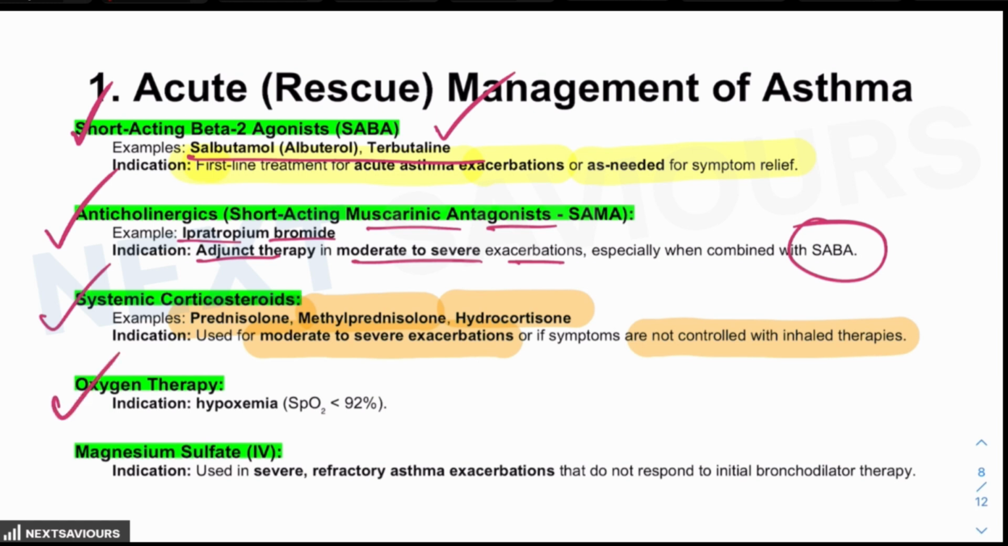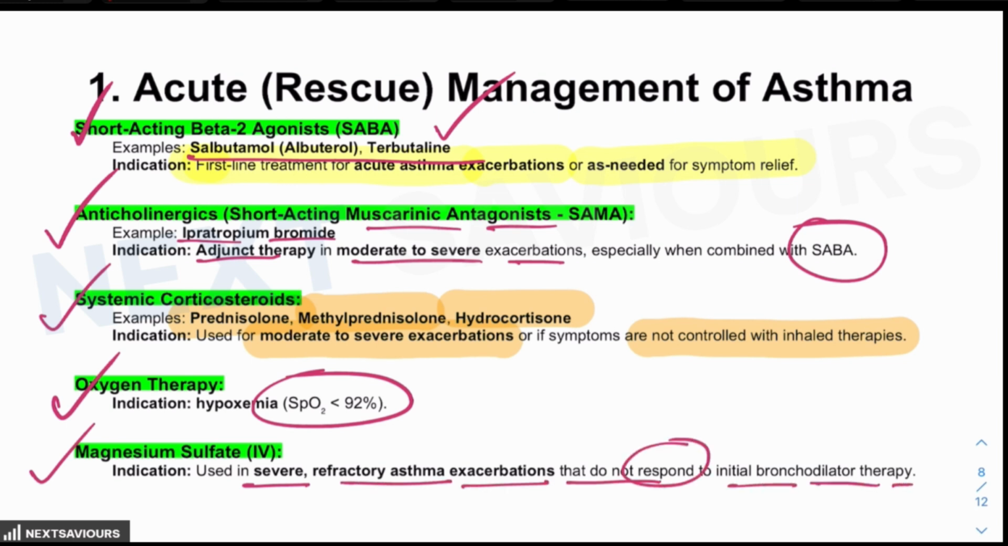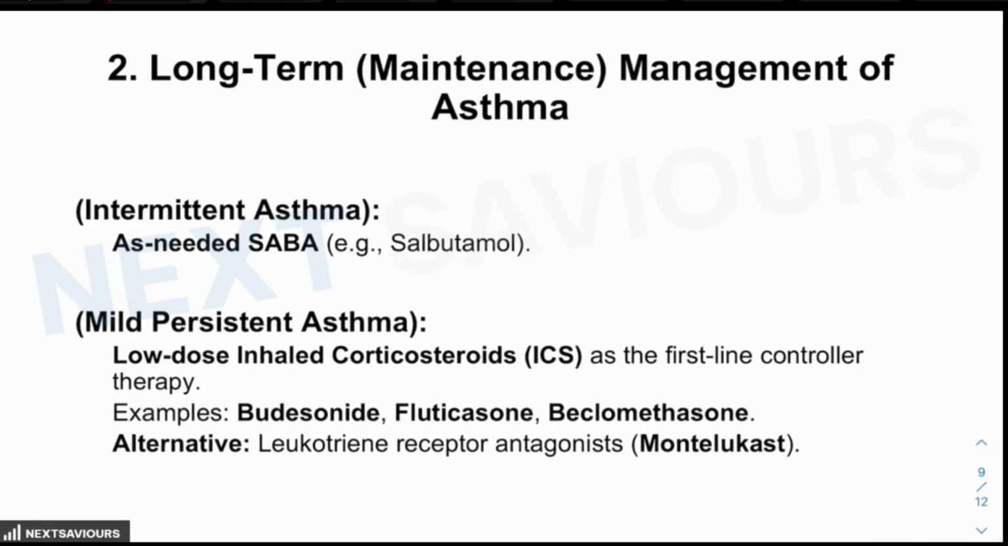Now, oxygen therapy is always required when the SpO2 dips below 92% in order to maintain adequate oxygenation. And magnesium sulfate is indicated in severe refractory exacerbation that does not respond to initial bronchodilator therapy. As you know, the mechanism is that it acts as a bronchodilator by inhibiting the calcium mediated smooth muscle contraction. So this is the management of acute asthma. That means it is the rescue management of asthma from the exacerbations.